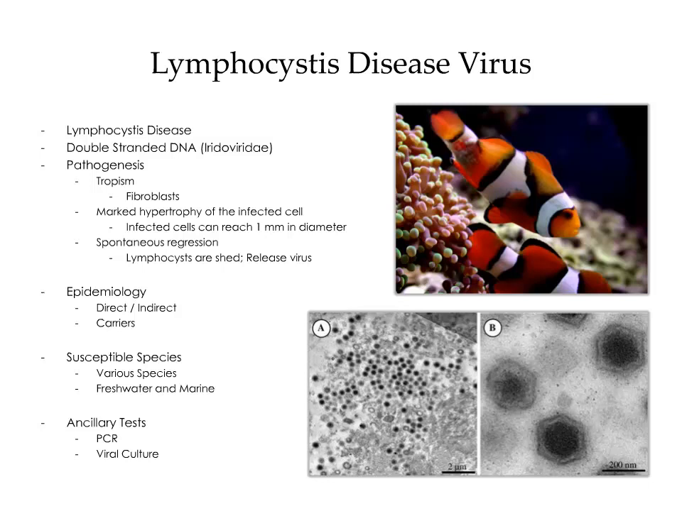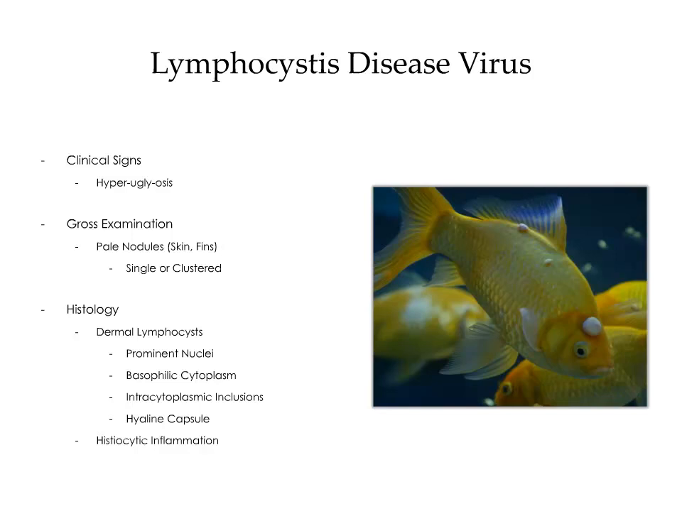In regards to epidemiology, transmission is direct and indirect. Fish can also serve as carriers. The virus can infect a variety of species in both the freshwater and the marine environment. Ancillary tests include PCR and viral culture. Clinical signs include unsightly lesions. On gross examination, you'll likely find pale nodules on the skin and fins. These can be single or clustered.